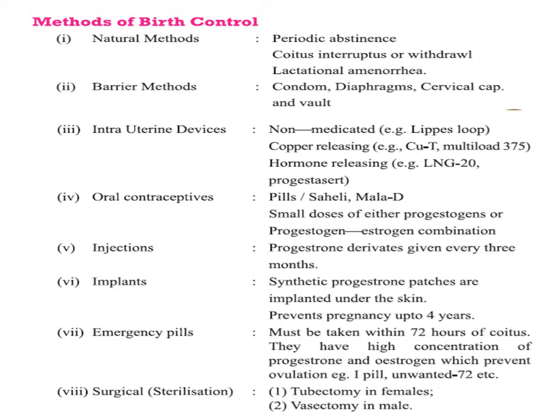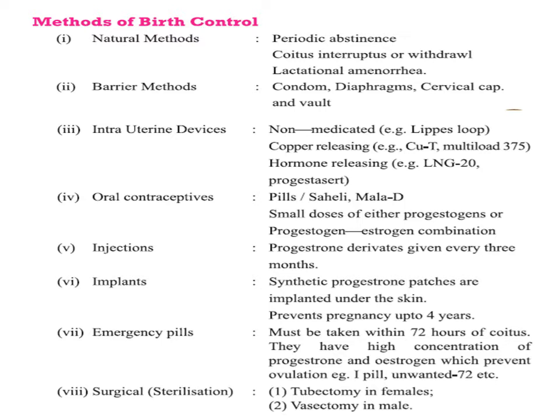Oral contraceptive pills have to be taken daily for a period of 21 days starting within the first 5 days of the menstrual cycle, and they induce changes in the cervix region and in implantation and ovulation. This is how oral contraceptives work.